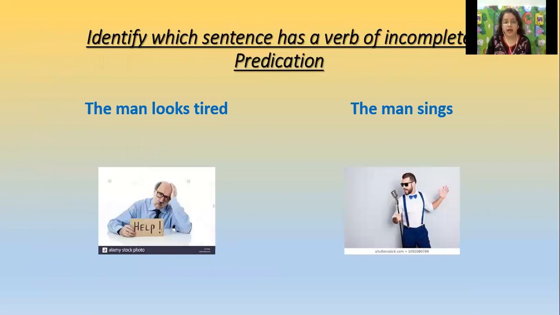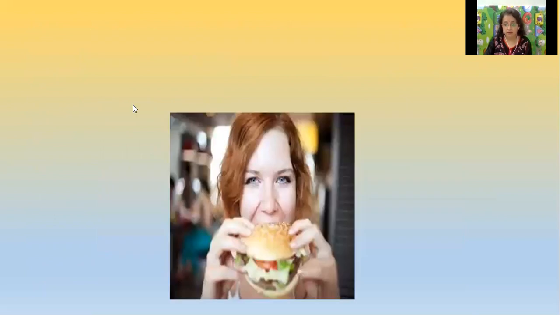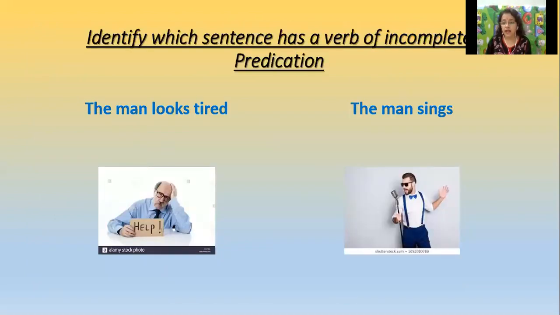Well, let's see. Identify which sentence has a verb of incomplete predication. Here we have "the man looks tired." Okay. Then we have "the man sings." The man looks tired, it's a complete sense. Okay. The man sings, that is, it's incomplete predication. Sings what? The man looks tired. The "looks" here you can find is intransitive. Okay. And here the man is the subject, and "sings" is what? That is a verb.